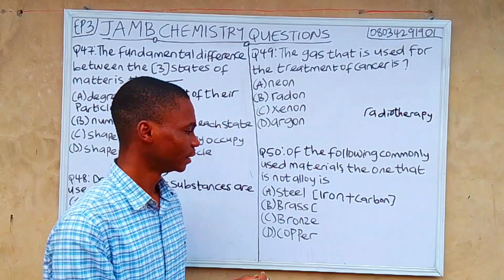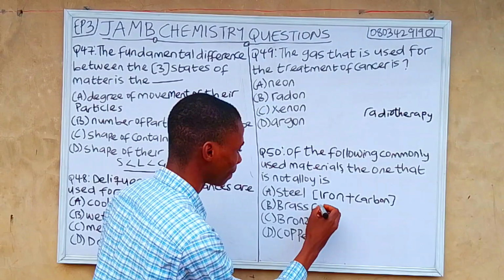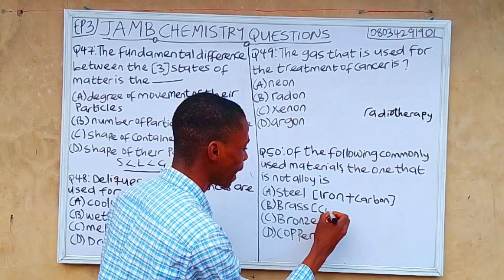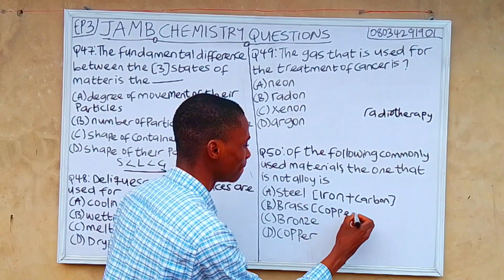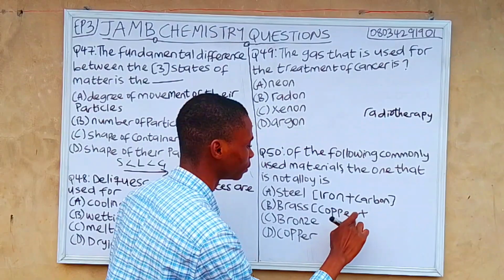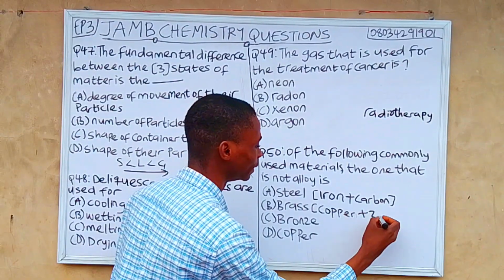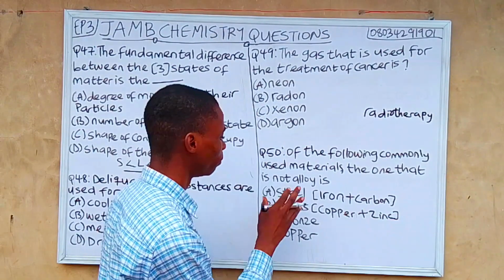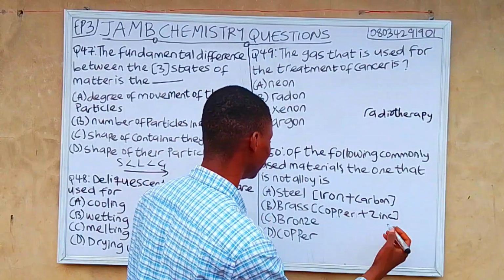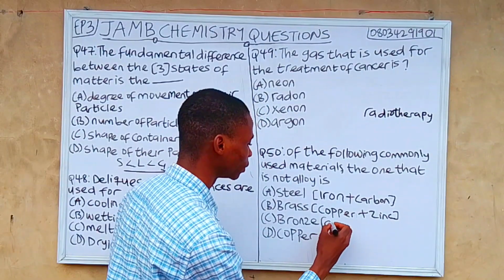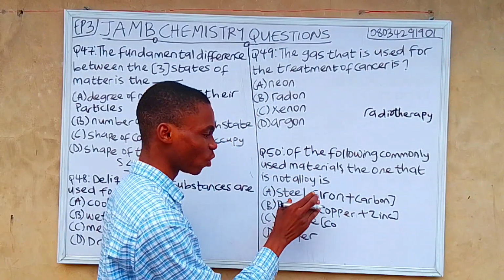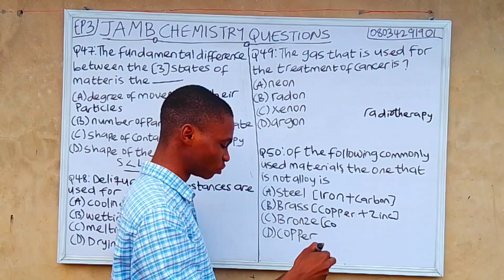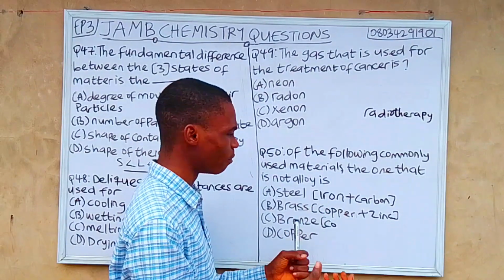For brass, it comprises copper plus zinc. Brass is also an alloy. An alloy is a mixture of two or more metals.